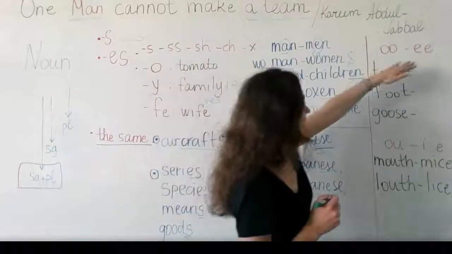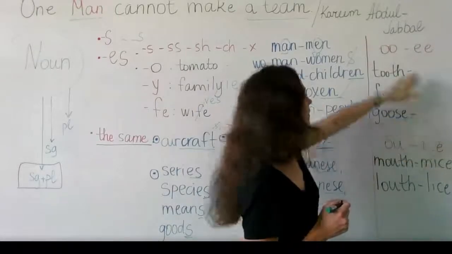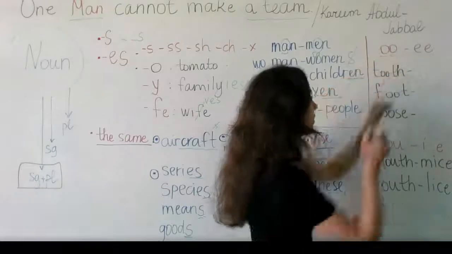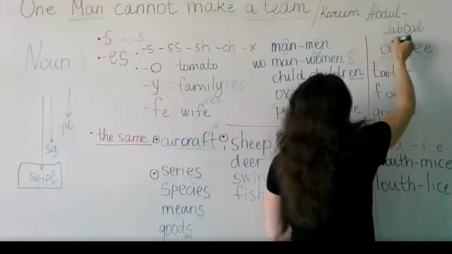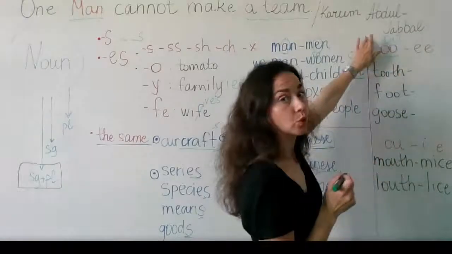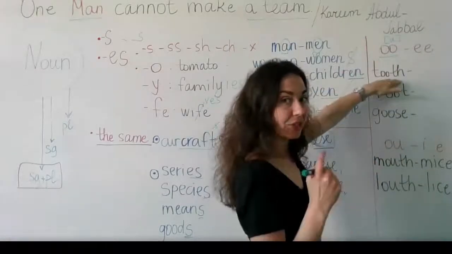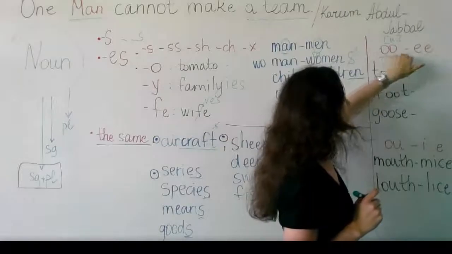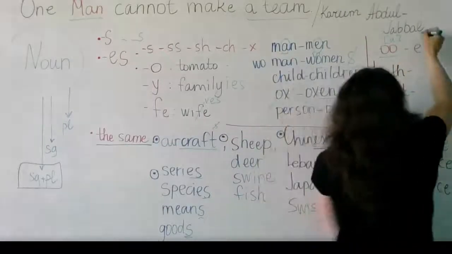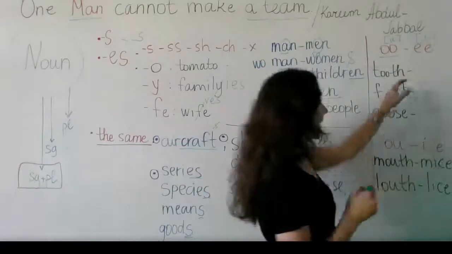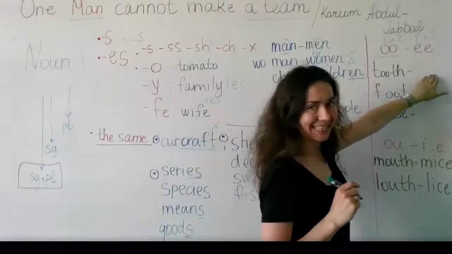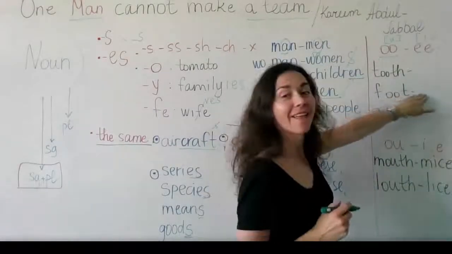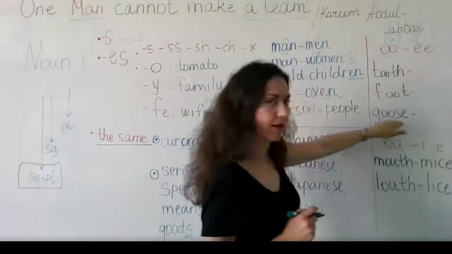And here we have two other rules. When you make the plural form of a word which has the oo sound, double O, for example, tooth, one tooth, you change double O to double E. And this sound is long E. So you say a tooth, teeth. A foot. Would you help me? A foot, feet, the same.